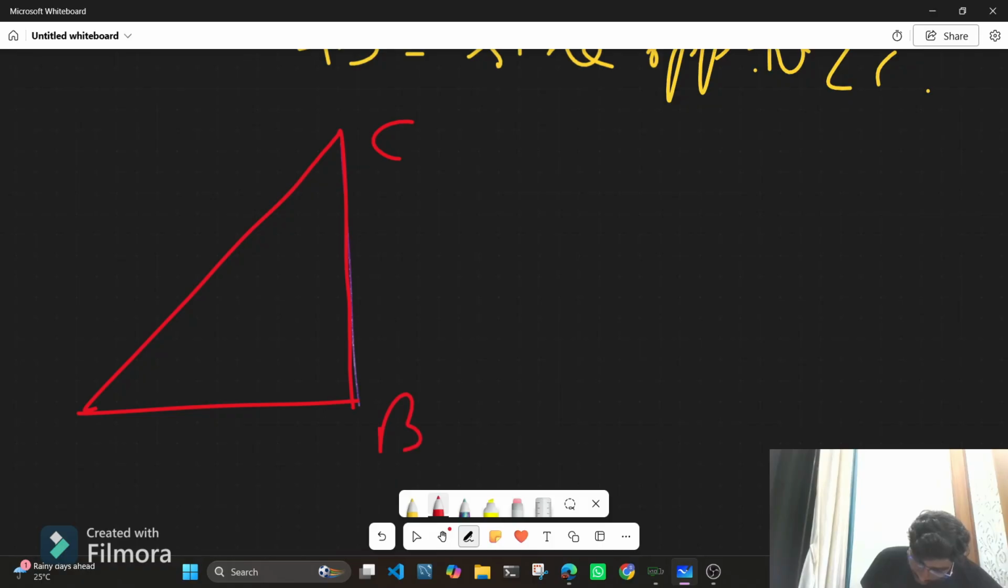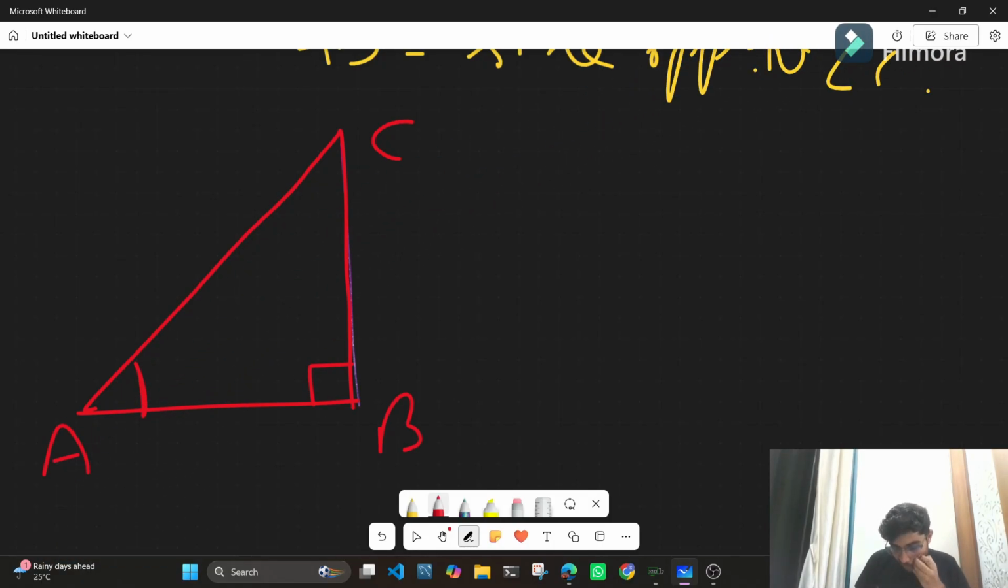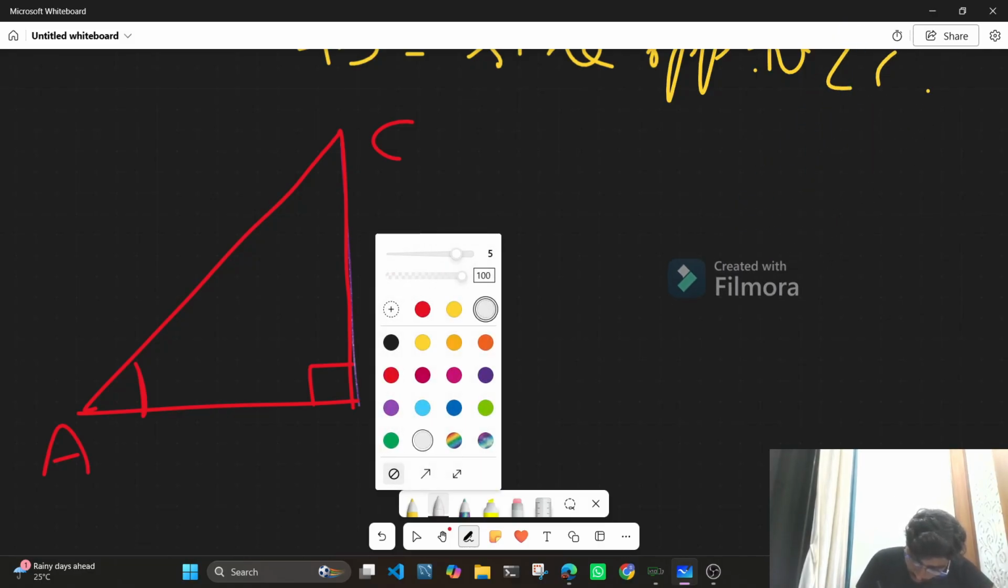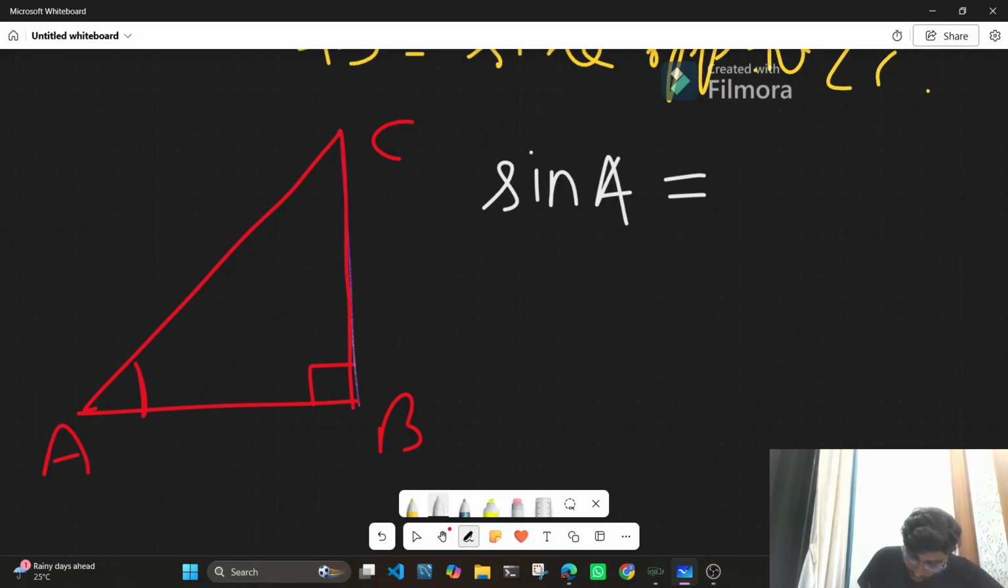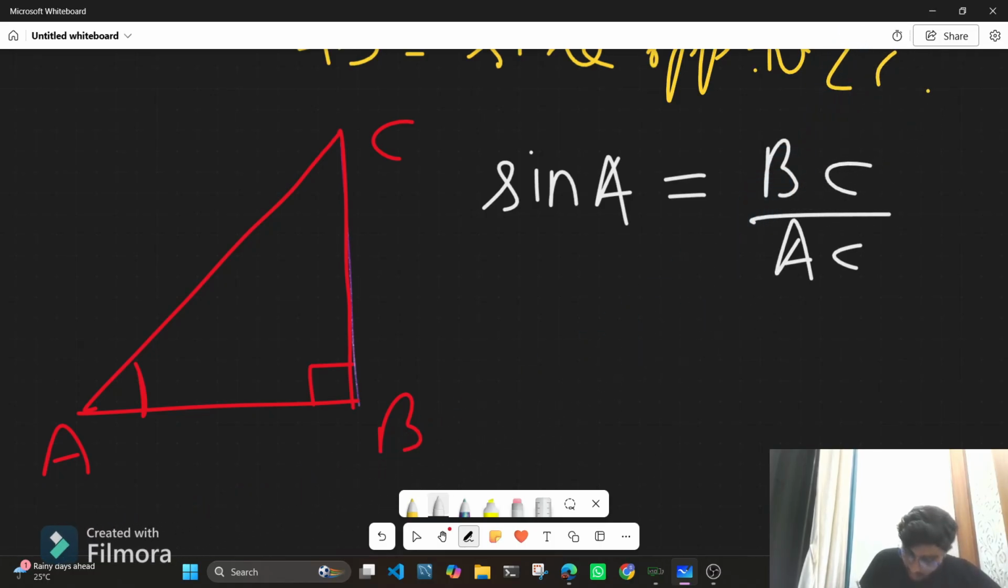Now for triangle ABC, right angled at B, if I'm considering angle A, then my trigonometric ratios are: sine A is equal to the side opposite to the angle upon the hypotenuse. Is that clear? So for sine A, the side opposite to the angle, that is BC, upon the hypotenuse.